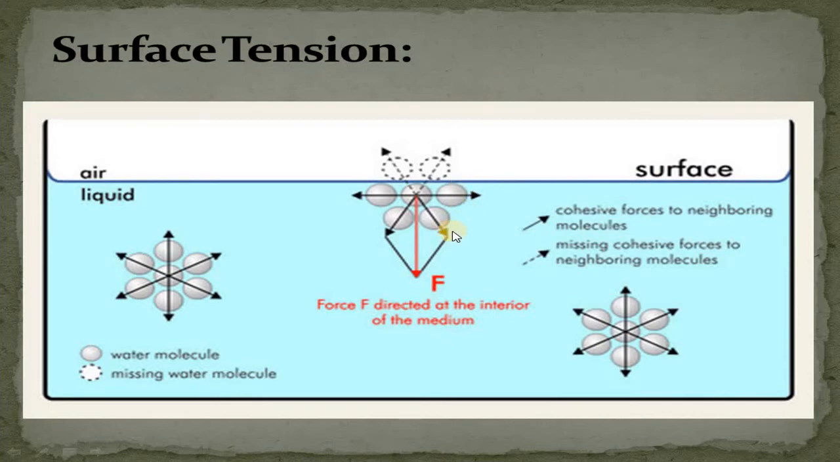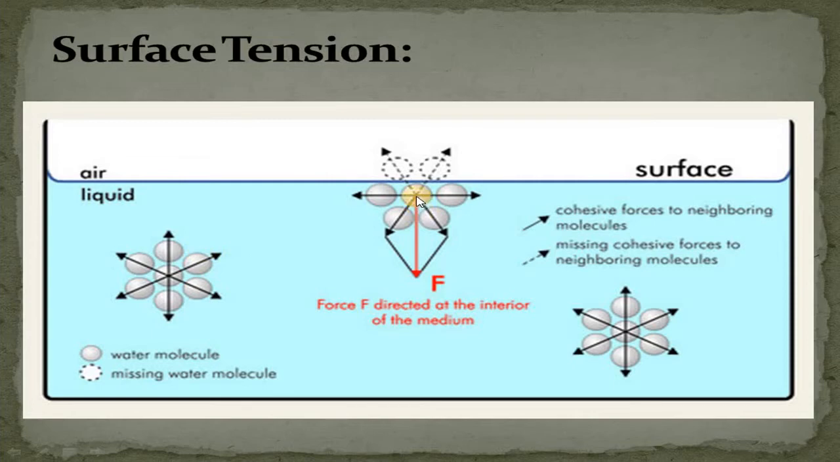Have a look at this figure. This is the liquid and the surface of the liquid. The molecules present within the liquid are surrounded by liquid molecules in all directions. So the force exerted by such molecules is balanced in all directions, while the molecules present at the surface are different from the molecules present within the liquid. What's the reason behind this?